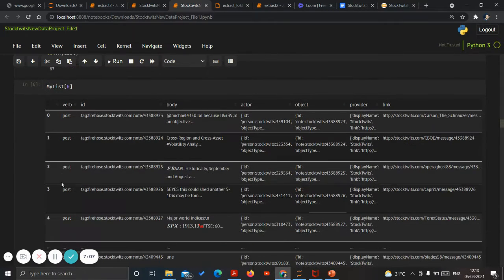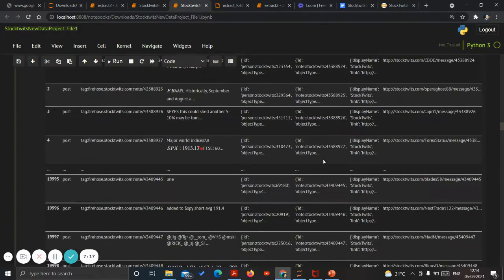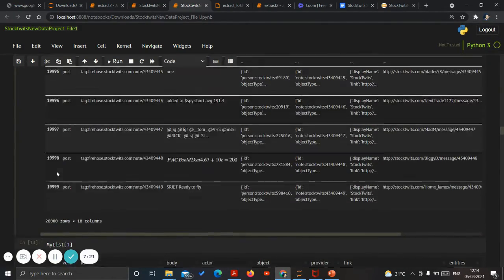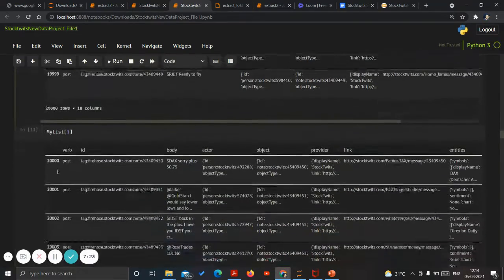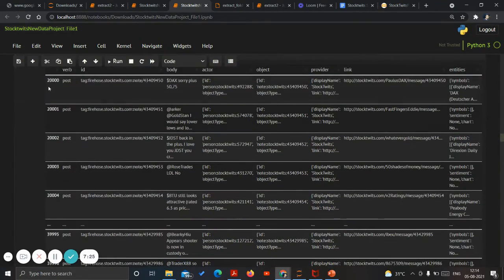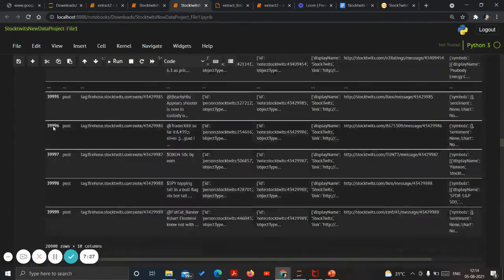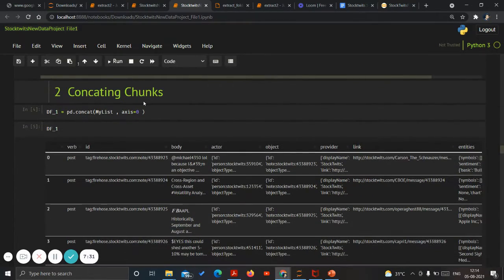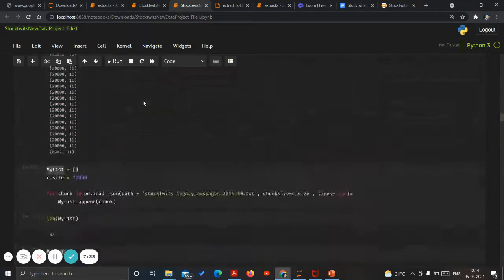So the list would look like this. Still, the nested JSON is not solved. This is just to read the data. Parts of data we have to read, right? So 20,000 rows we have to read. This contains only the 20,000 rows, as you can see, from 0 to 999. Likewise, another list would be 20,000 rows to 40,000, right? So this is how all the lists have been created.